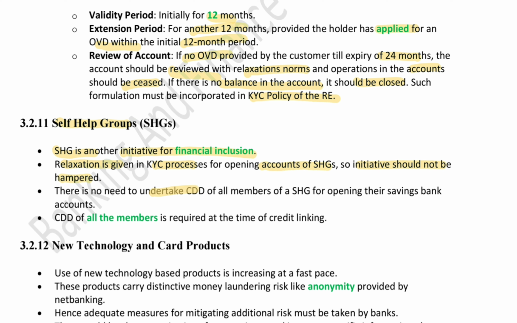Also, there is no need to undertake CDD of all the members of a SHG for opening the savings bank account. Only CDD of all the members is required at the time of credit linkage. So basically, when they are opening the savings account, only the top 3 members, that is the president, vice president and the treasurer, only their CDD or due diligence is enough for opening the savings account. But if they are taking a loan using that SHG account, then and only then the customer due diligence of all the members of the group should be done.